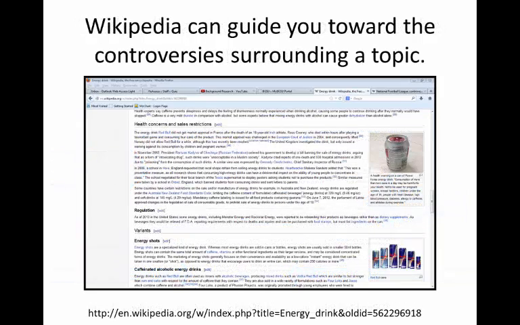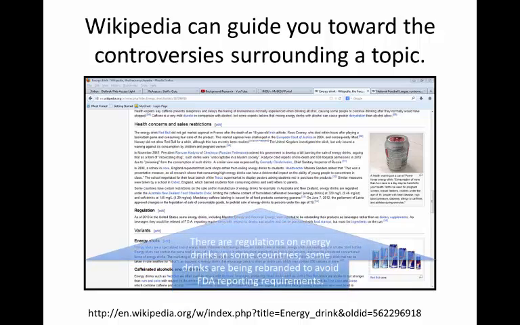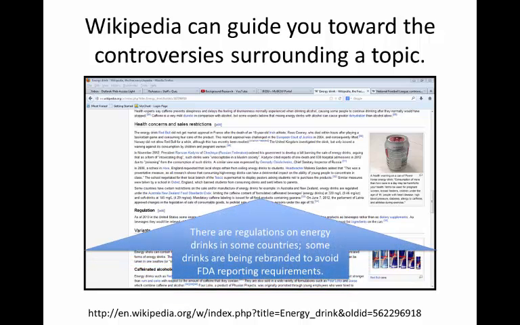Wikipedia can also guide you toward the controversies surrounding a topic. For example, in my energy drink example, I found towards the bottom that there are some regulations on energy drinks in some countries, though not necessarily in the United States. There are also some energy drinks which are being rebranded to avoid FDA reporting requirements. So this tells me that there is some debate going on. There's something that's not sitting quite right with everyone, so maybe this is something I could write about.